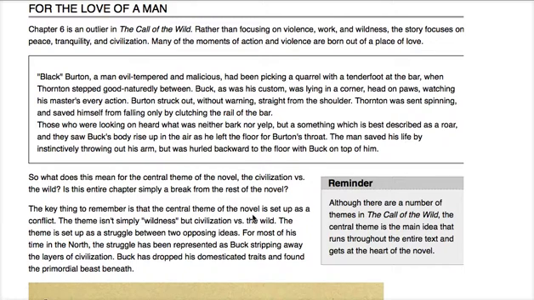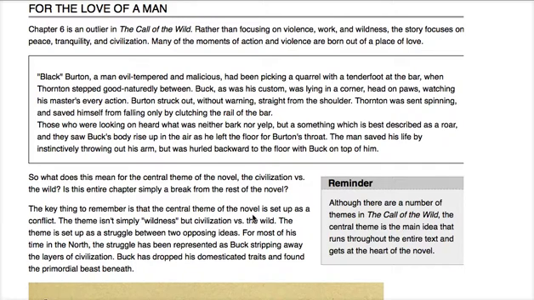Thornton was sent spinning and saved himself from falling only by clutching the rail of the bar. Those who were looking on heard what was neither bark nor yelp, but something which is best described as a roar, and they saw Buck's body rise up in the air as he left the floor for Burton's throat. The man saved his life by instinctively throwing out his arm, but was hurled backward to the floor with Buck on top of him.